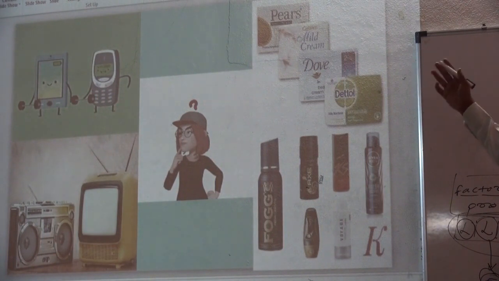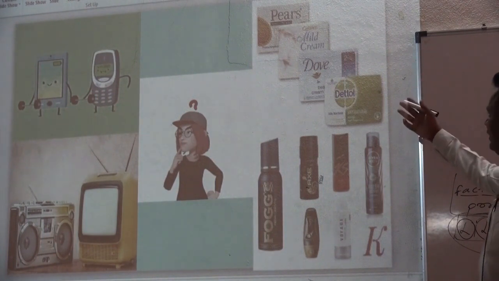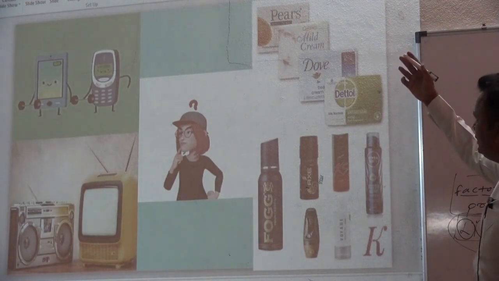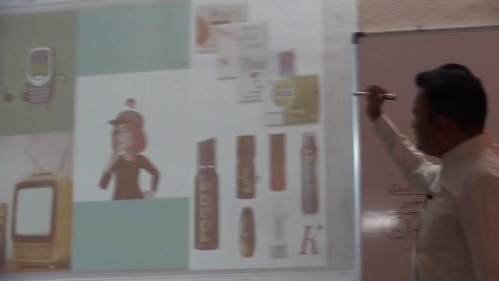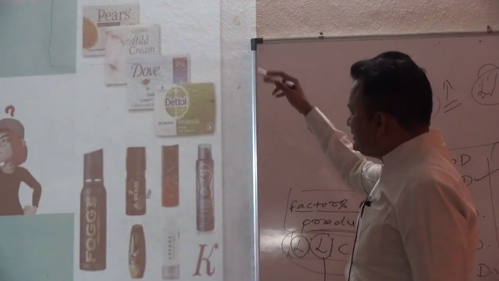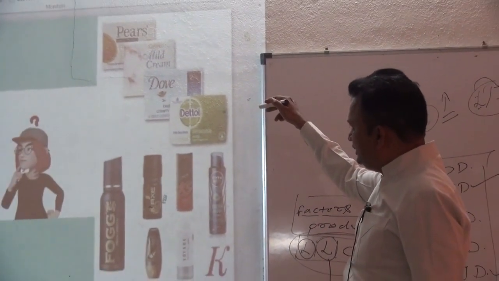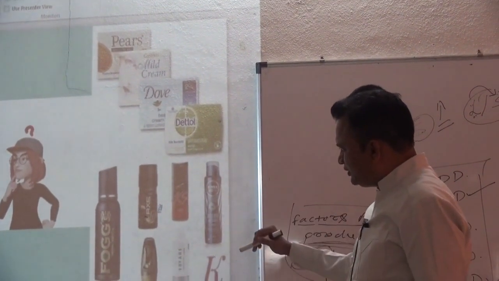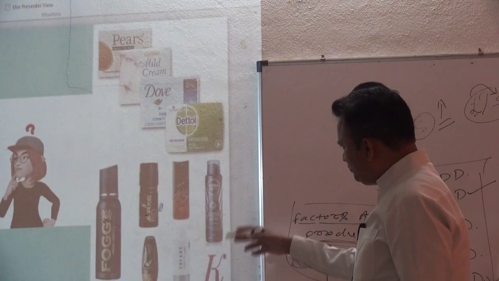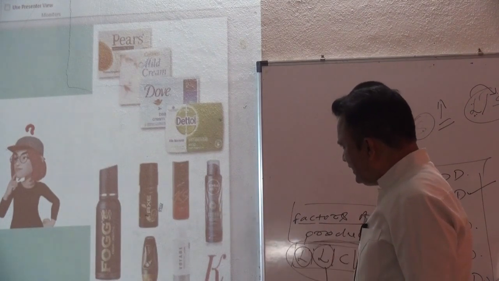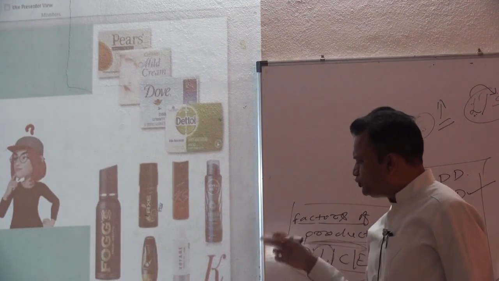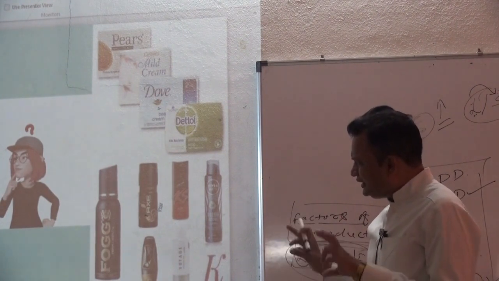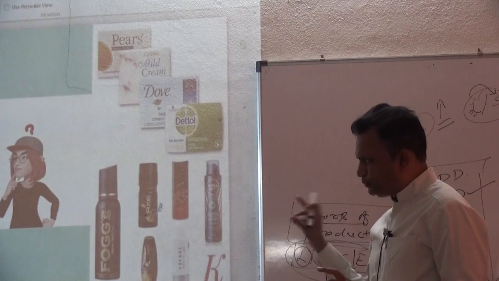When a Dettol buyer is going to compete with the Pears company, instead of buying Pears, if he is going to buy Dettol, we can say that here is a competitive demand between these two products. As far as perfume companies are concerned, we have one better example here, Fogg and Axe. Instead of buying Fogg, if we purchase Axe, automatically we can say that here is a competitive demand between these two products.